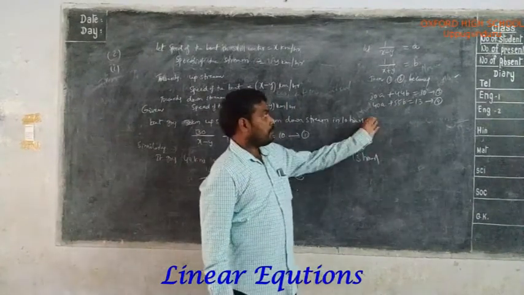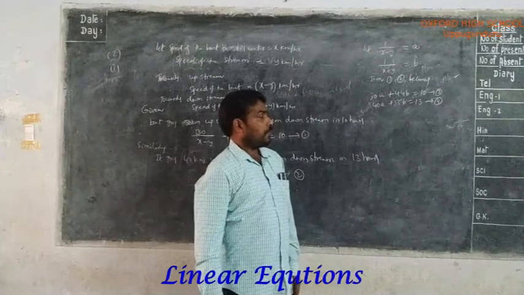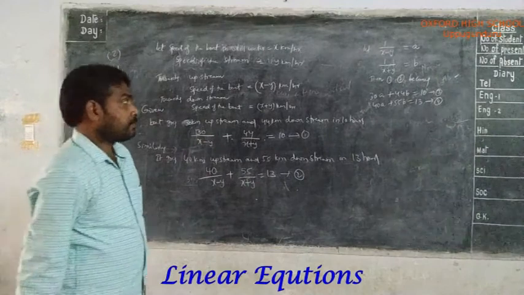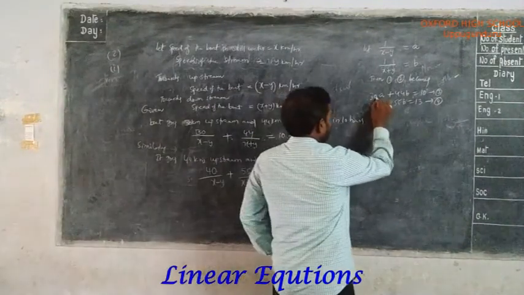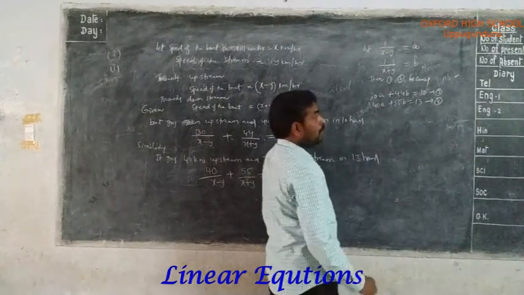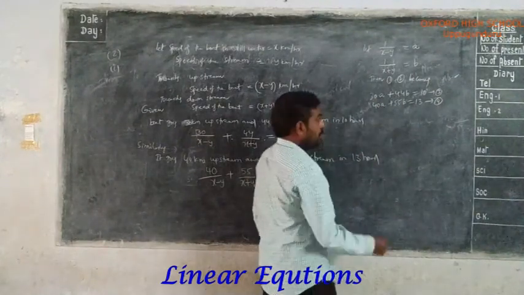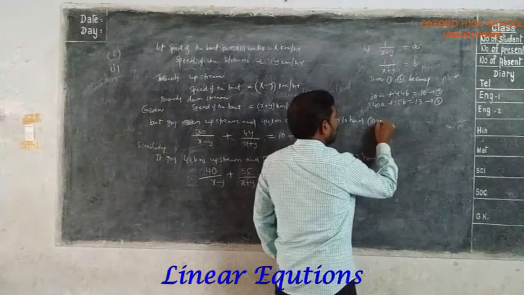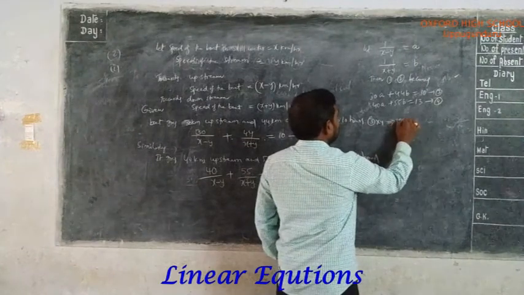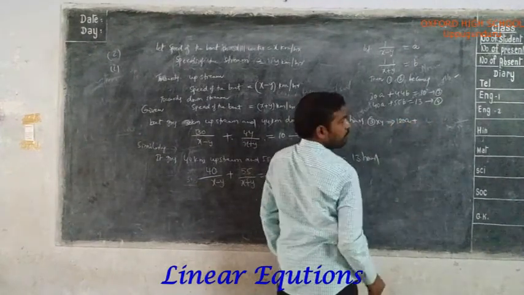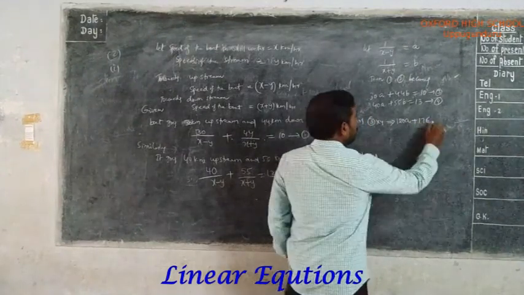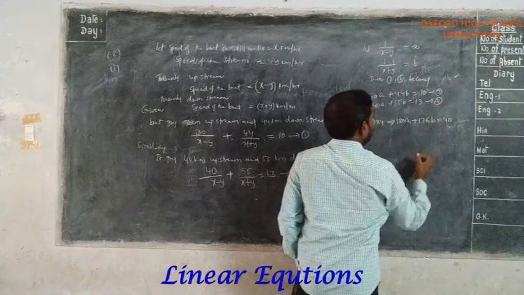Now solving them by using the elimination method, I am multiplying this with 4 and this with 3, then I can remove a. So equation 3 into 4 implies 30 fours are 120a plus 44 fours are 176b equal to 10 into 4, which is 40.